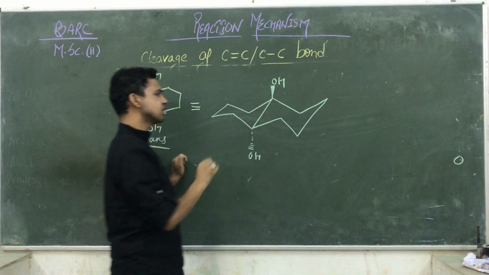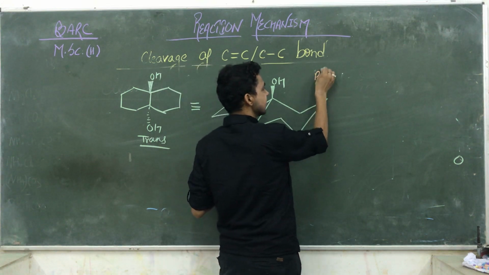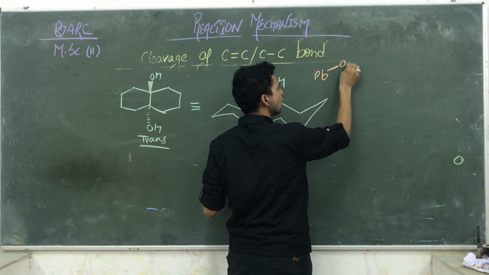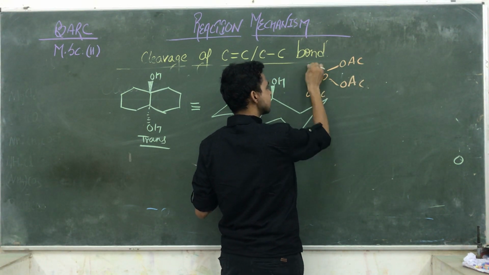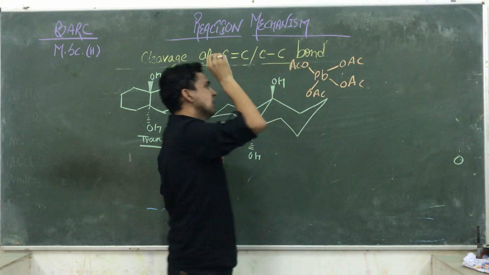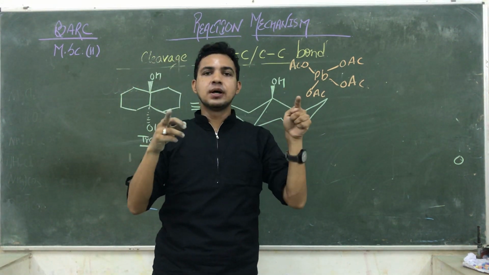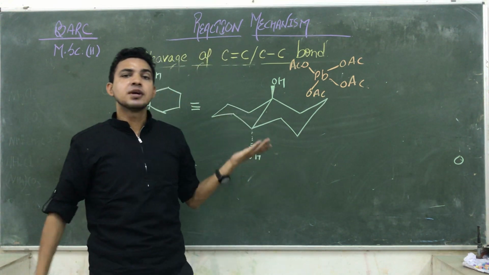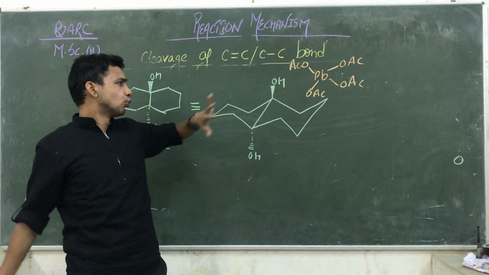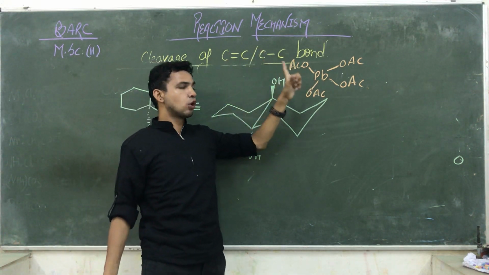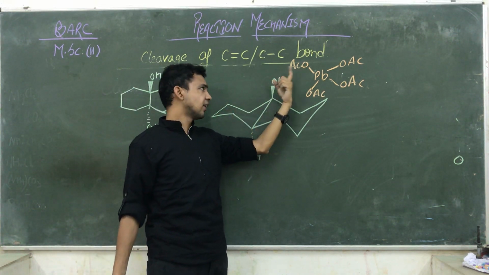So which type of compound? Trans type of compound. What happens if we take lead acetate here? The lead acetate is Pb(OAc)4, lead tetraacetate, Pb(OAc) and OCOCH3 and OCOCH3. So what happened? Here the lead acetate is also not capable of forming a cyclic ring. So if the cyclic ring formation does not happen, then how does the reaction take place? Due to this geometry, the lead acetate is only forming a single monoester bond. They are not capable of forming more.